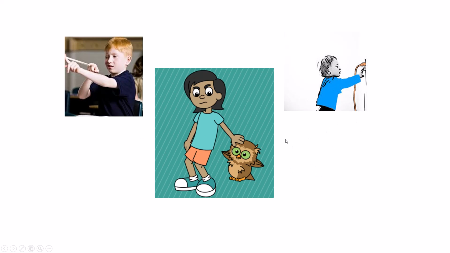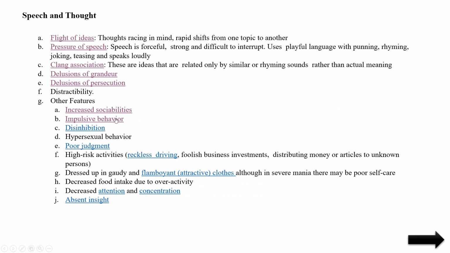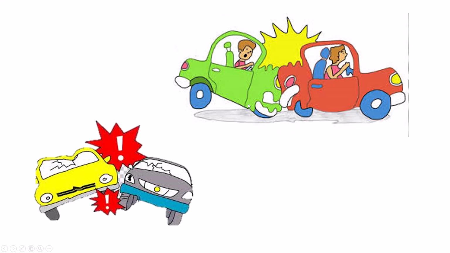Manic patients will not think about consequences. Without thinking about consequences, they will do something abnormal. So that is called impulsive behavior. It means they are not able to control their behavior. Whatever comes in their mind, they will do. Then disinhibition is the same. They are not able to control. Inhibit means stop. Disinhibition means they are not able to inhibit; abnormally they will do. This is also one thing.